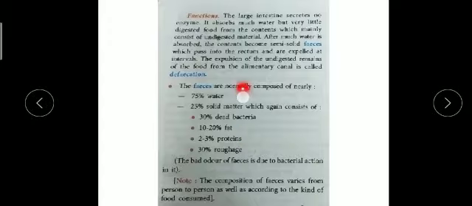Here the composition of feces is given: it contains 75% water and 25% solid matter, which contains dead bacteria, fat, proteins, and roughage. All the percentages are given, and the bad odor of feces is due to bacterial action. So this is the human excreta composition.